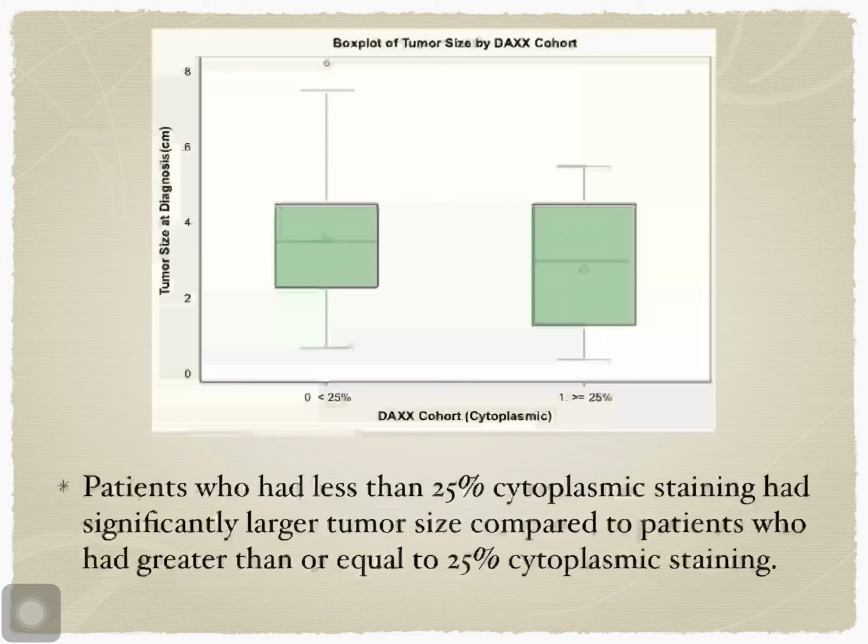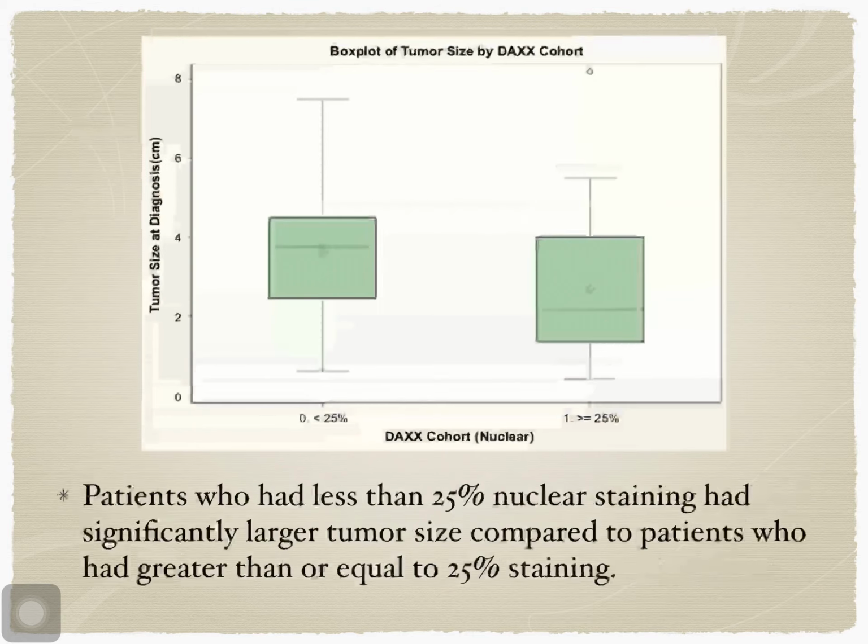This is a graph showing the box plot of tumor size by death domain associated protein cohort for the cytoplasmic staining. Here on the left side we can see the patients who had less than 25% cytoplasmic staining had larger tumor size compared to patients who had greater than or equal to 25% cytoplasmic staining.